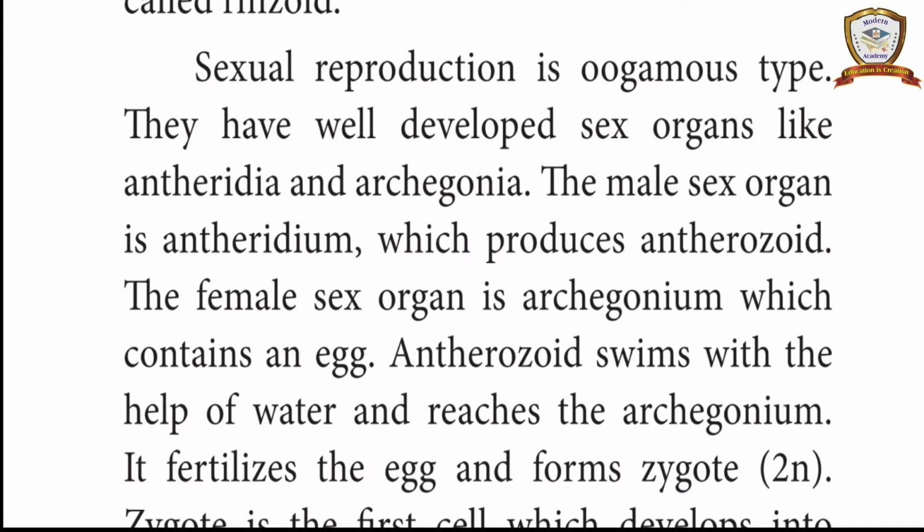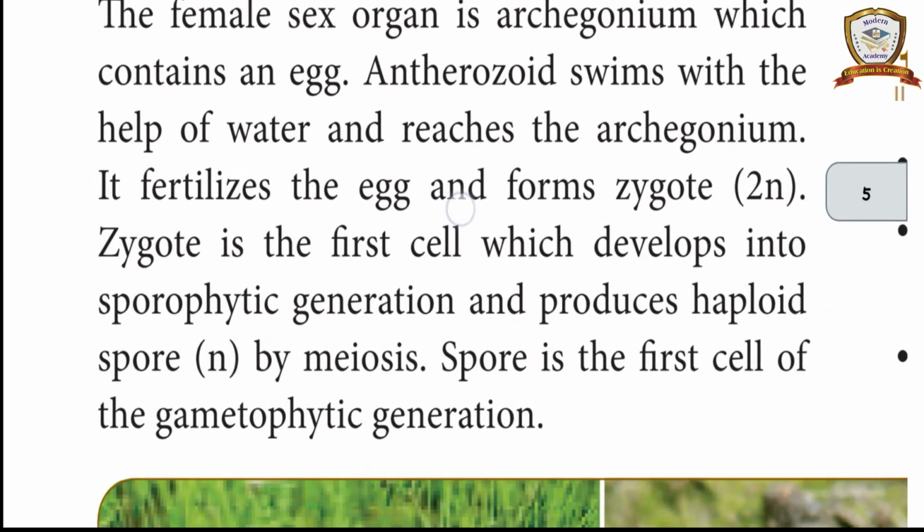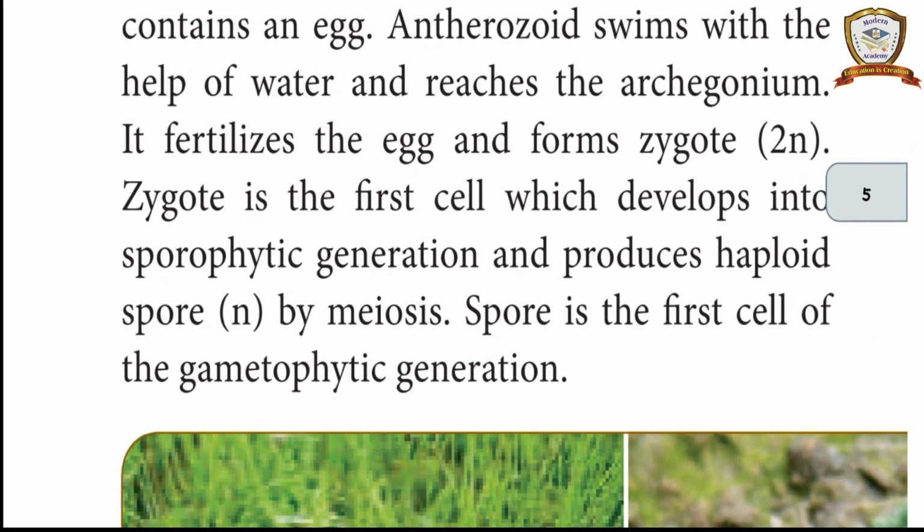The antherozoid swims with the help of water and reaches the archegonium. It fertilizes the egg and forms the zygote, 2n. The zygote is the first cell which develops into the sporophytic generation and produces haploid spores, n, by meiosis. The spore is the first cell of the gametophytic generation.